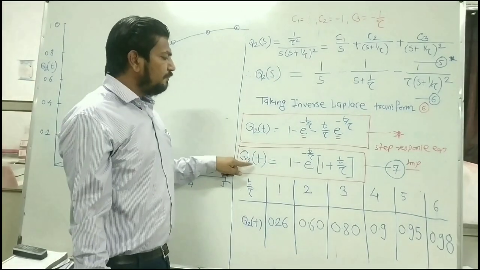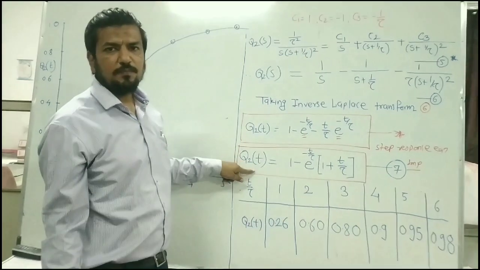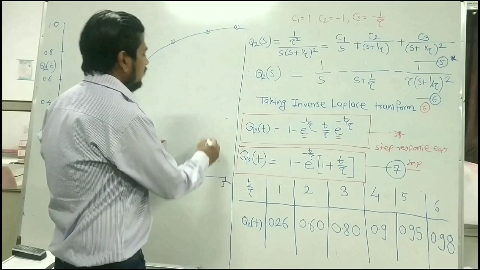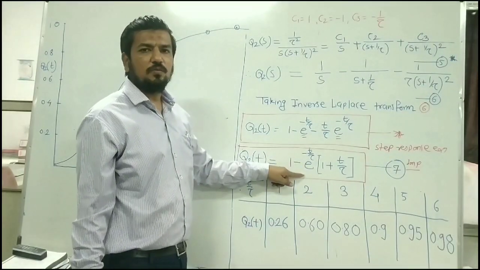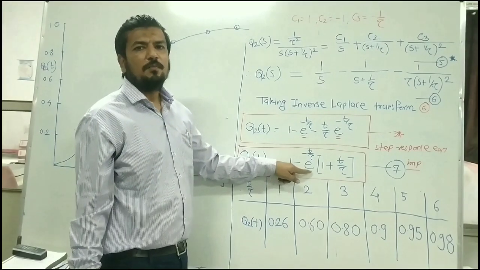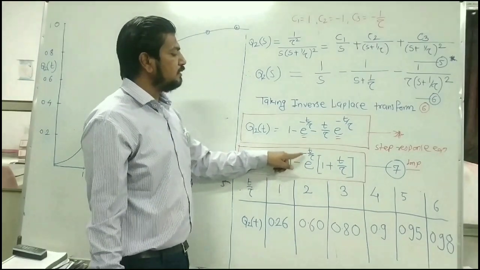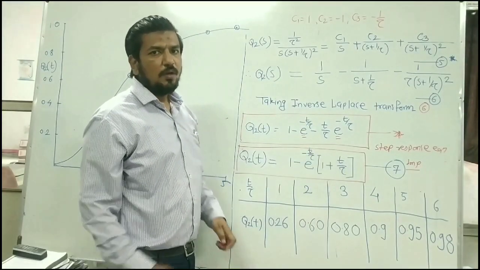So you can compare this with your first order system. What happened in the first order system? When a first order system was given a step change, the response equation was m into (1 minus e to the power minus t by tau). While now it has become this type: 1 minus e to the power minus t by tau into (1 plus t by tau).